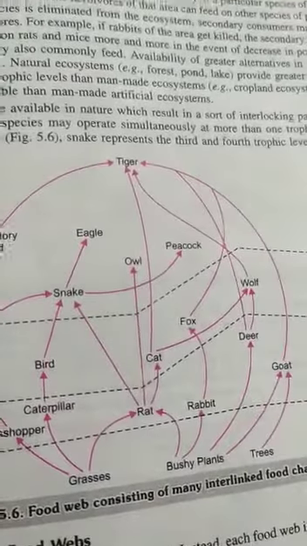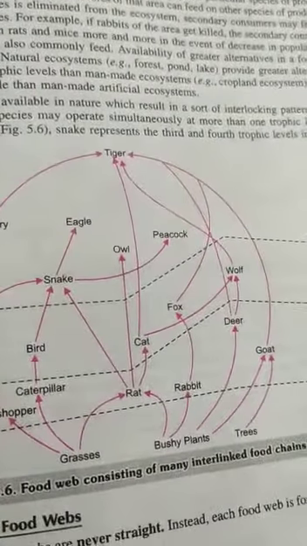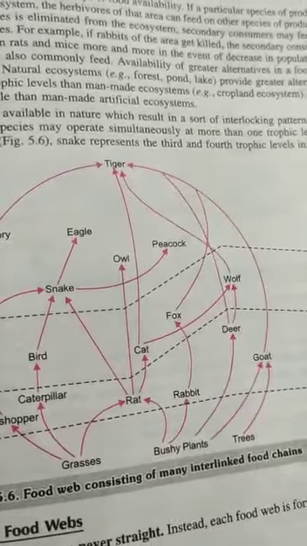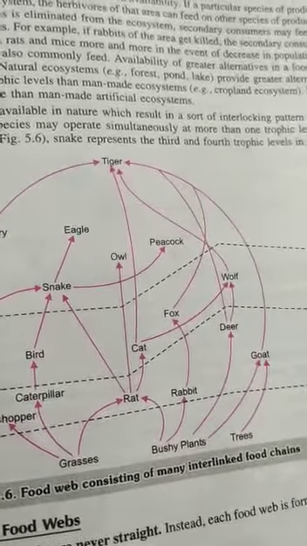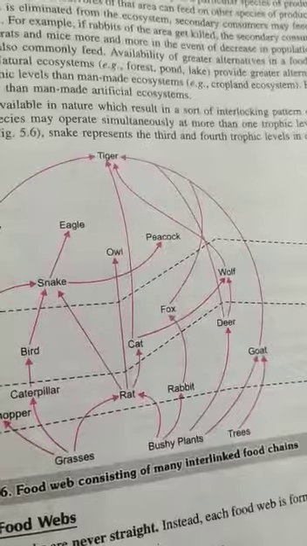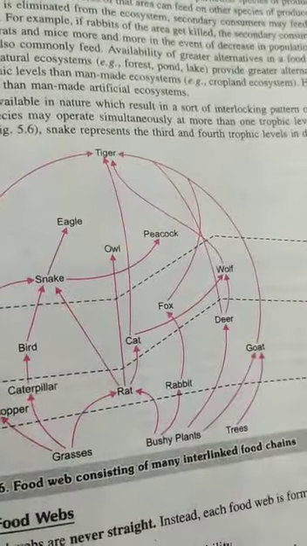So food web is a network of food chains which become interconnected at various trophic levels so as to form a number of feeding connections among different organisms of a biotic community.